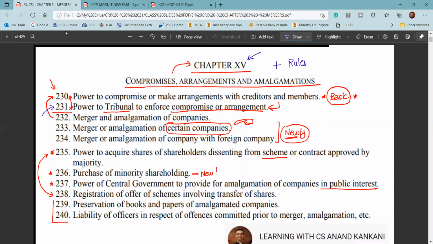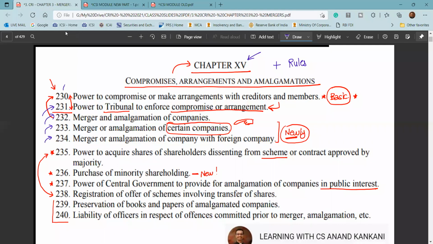Then you have section 232, which deals with merger and amalgamation and also demerger. And section 233 is the fast track merger. So in the new syllabus, they have asked a lot of questions. Expect the same sort of questions in your old syllabus also. Then you have mergers and amalgamation of a company with a foreign company. So rule 25A is something which you should know, and also the cross-border FEMA regulation. So that is to be there.